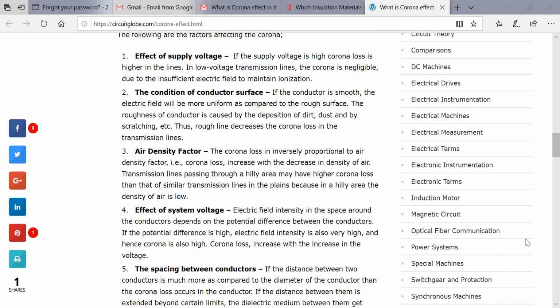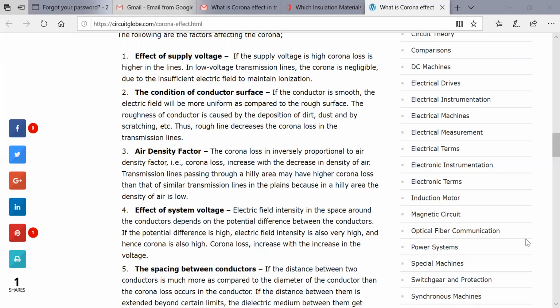A transmission line passing through a hilly area has a higher corona loss as compared to a transmission line passing through the plains.